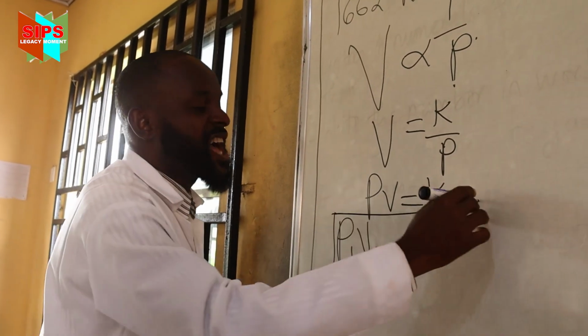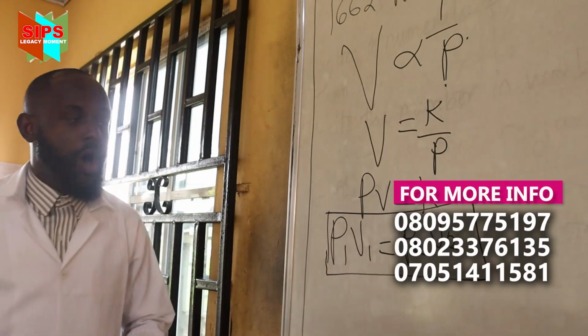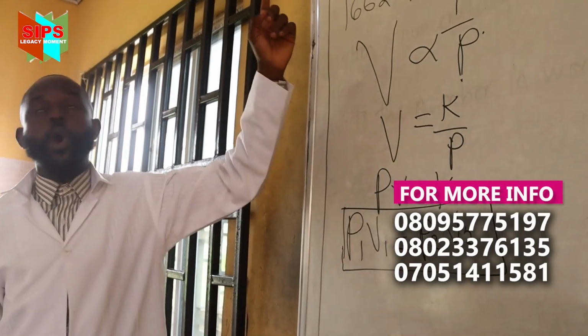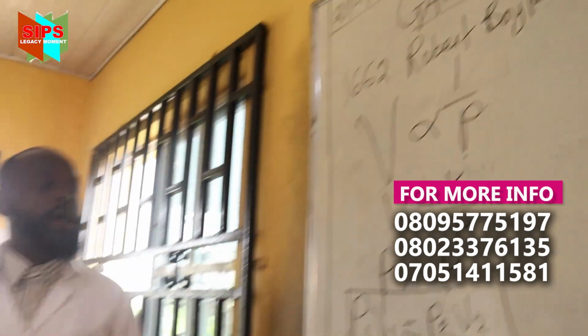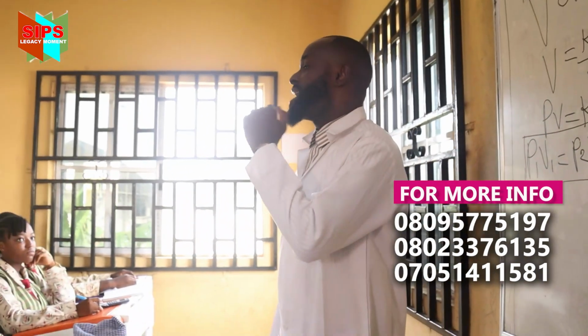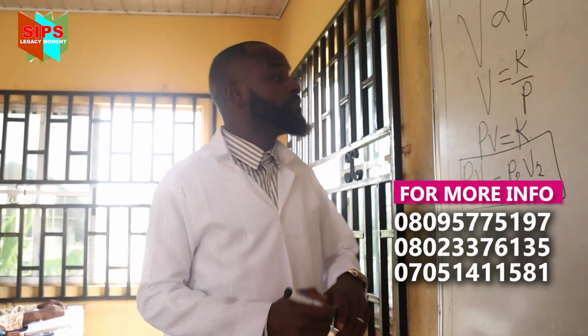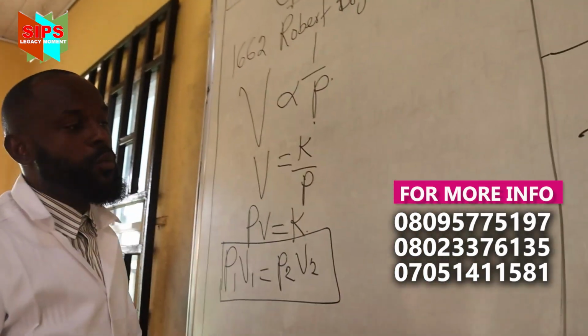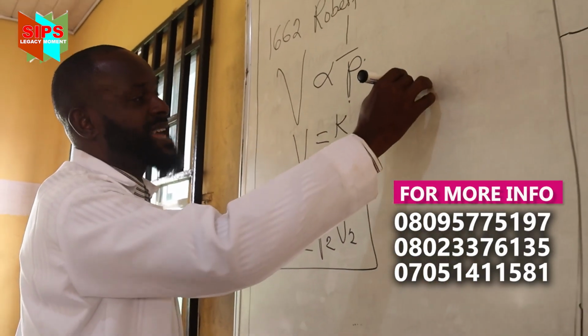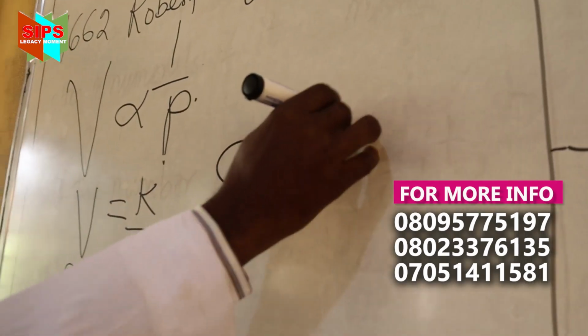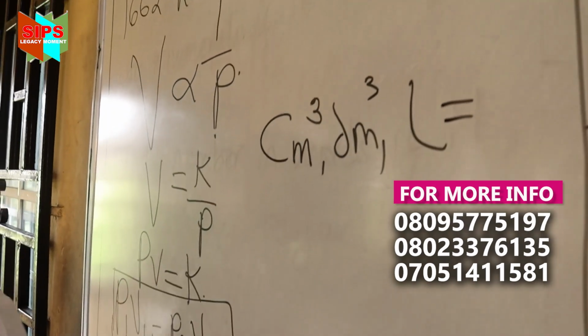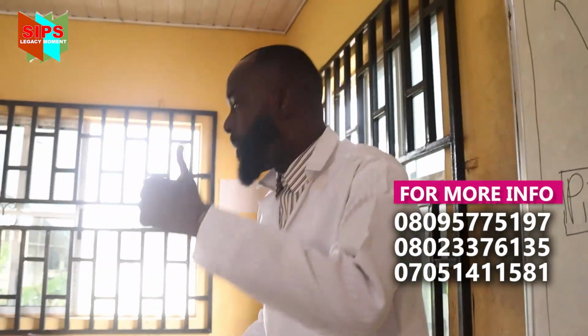So class, anytime you see P1V1 equals P2V2, what law is that? Boyle's law. Now there are a few things we need to answer this afternoon. First, anytime we come across centimeter cube, dm cube, or liters, what am I talking about?